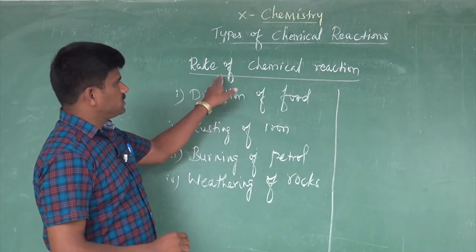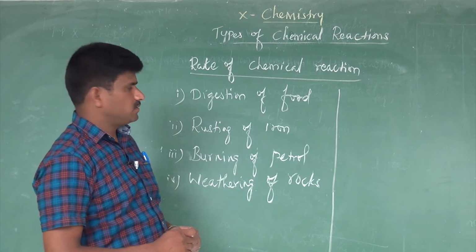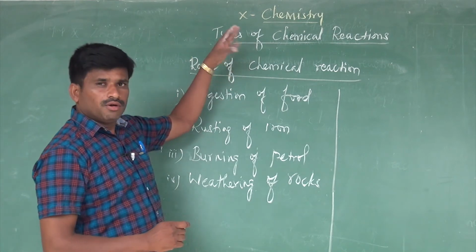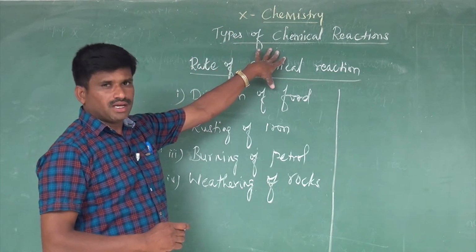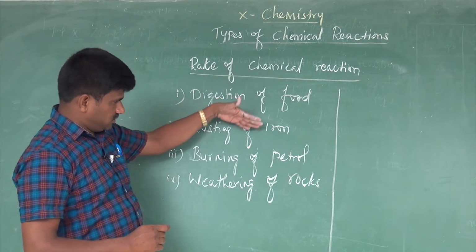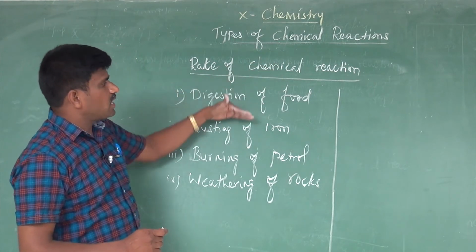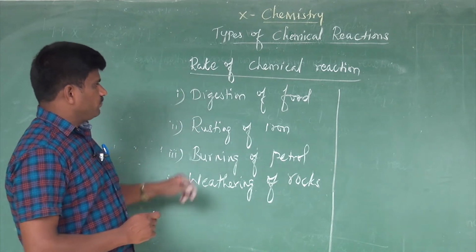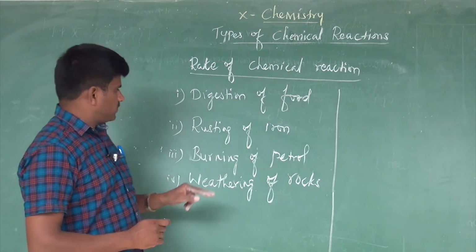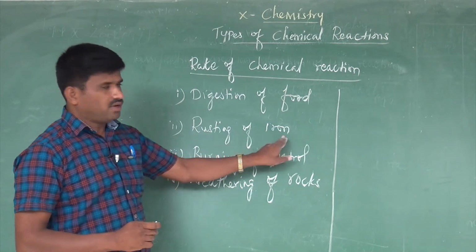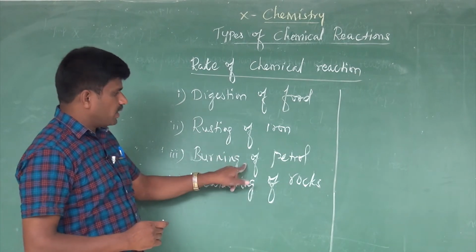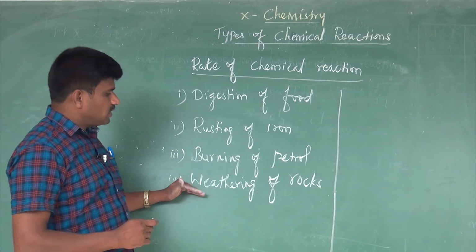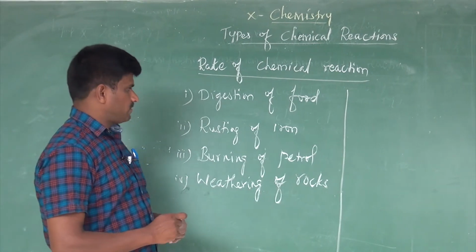Next our topic is the rate of chemical reactions. Before knowing the meaning of the rate of chemical reactions, let's see some of the reactions I have written on the board. The reactions namely are digestion of food, the second one is rusting of iron, the third one is burning of petrol, and the last reaction is weathering of rocks.